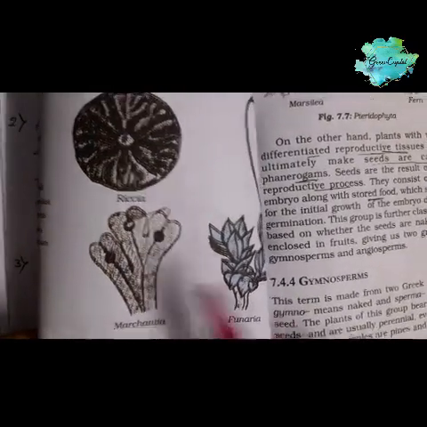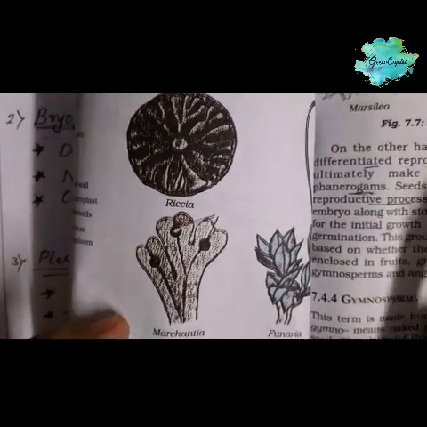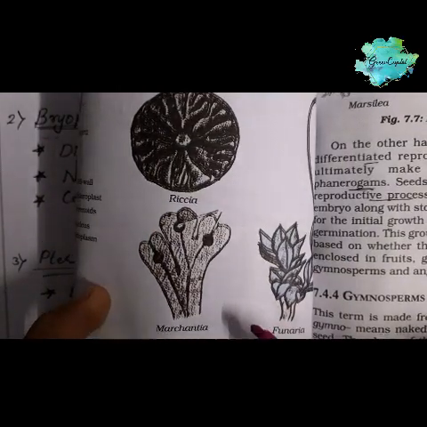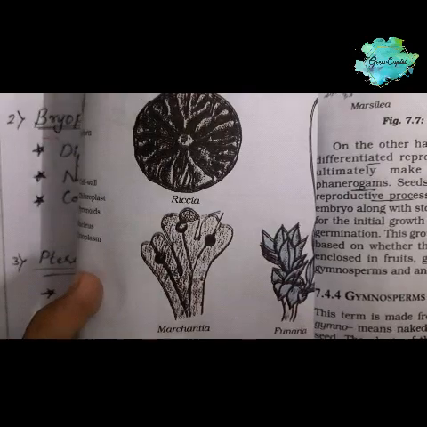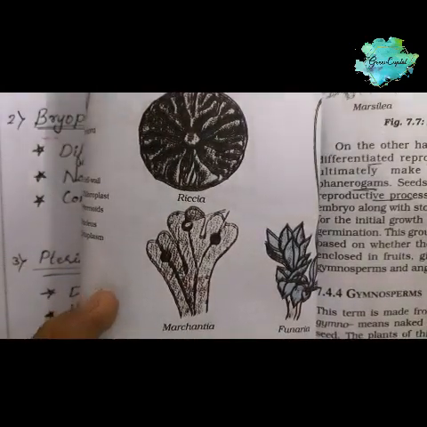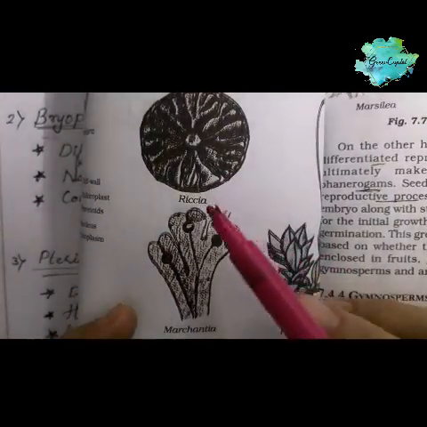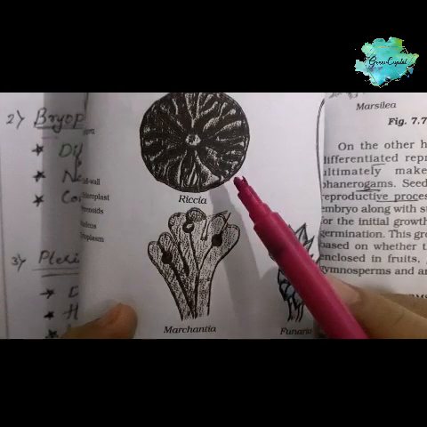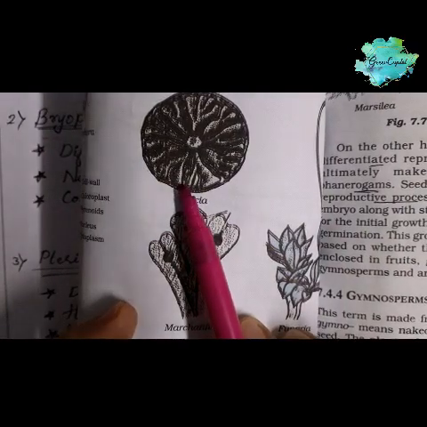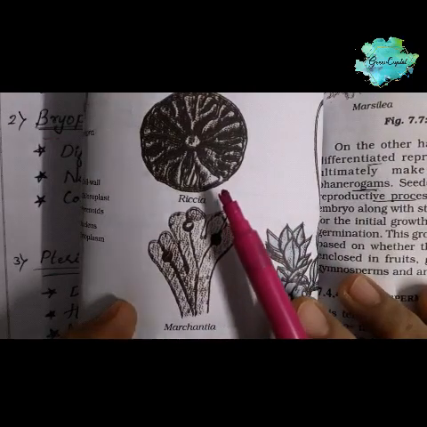Riccia is mostly found floating in ponds and forests, in thick muddy areas or underwater, where it forms a thick mat-like structure on the water surface, bright green in color. If you see any mat-like structure on the water surface, it is mostly Riccia.